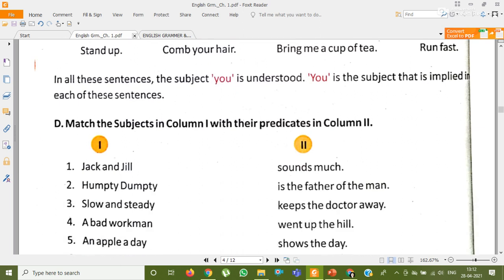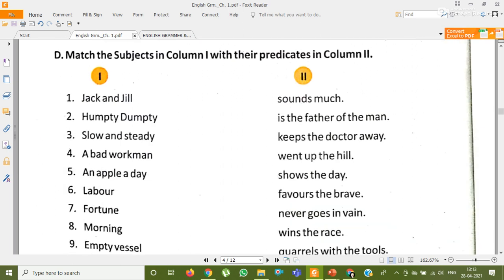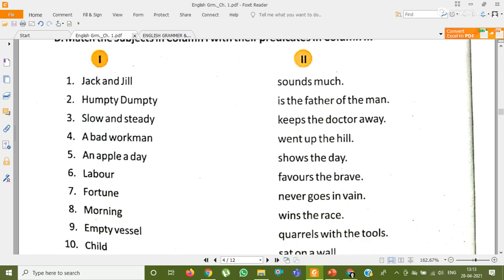Okay. Now come to exercise D. Here a match the column is given. Subject and predicate. Subject is given in column 1 and the predicates are given in column 2. So you have to match them. Like here some lines of some nursery rhymes are given and some proverbs are given here. Okay. So very quickly we will do it.